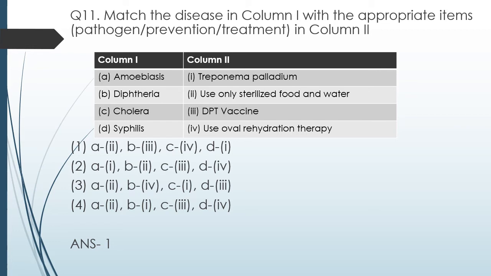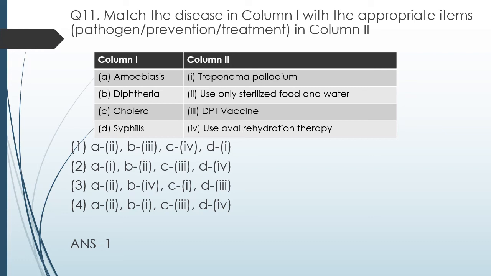Diphtheria, DPT vaccine. DPT vaccine is a vaccine against 3 diseases. D is diphtheria, P is pertussis, T is tetanus, sorry. DPT, diphtheria, pertussis, tetanus. Cholera goes with option 4, oral rehydration therapy. Cholera, severe diarrhea is the symptom or presentation of cholera. Watery, rice-watery stool is seen caused by Vibrio cholerae. So because of excess loss of water in stool, oral rehydration is to be given.